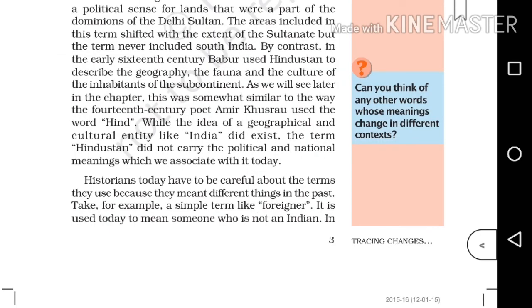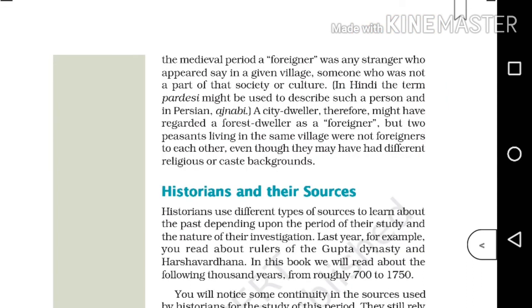So, because of these reasons, the historian should be very careful to use each term, as they had different meanings in the past. So far we have discussed the term Hindustan. Now let's discuss the term foreigner. The term foreigner today means a person who is not an Indian, but in the medieval period, the term referred to a stranger. In Hindi, we use the term Paradeshi to describe such a person, and in Persian, Ajnabi. Both these words have the same meaning. So, for a city dweller, a forest dweller would be a foreigner.